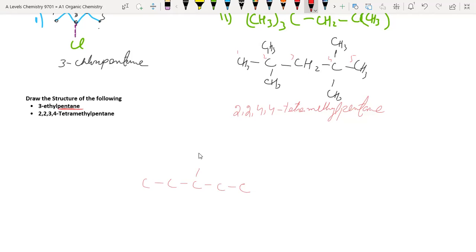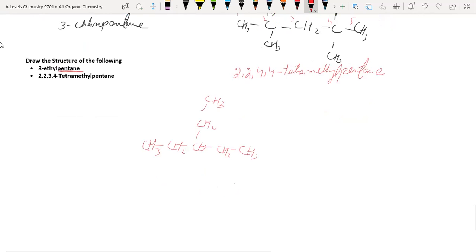Ethyl is at position 3. CH2, CH3. The rest of the carbon valencies are satisfied by hydrogen. This is 3-methylpentane.